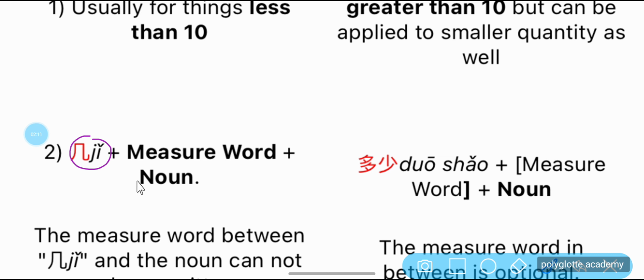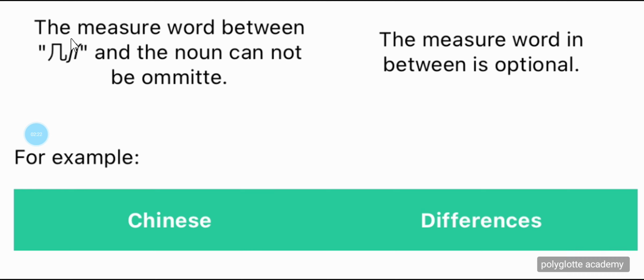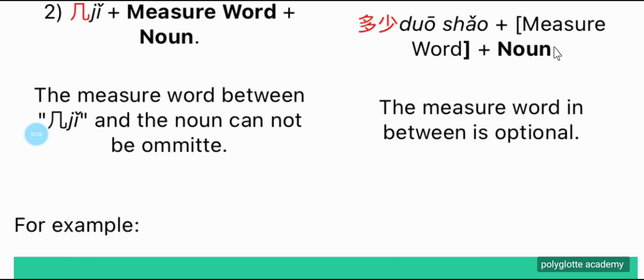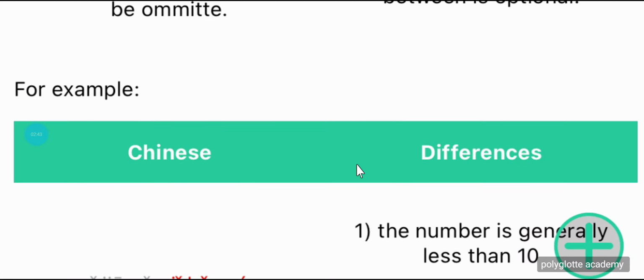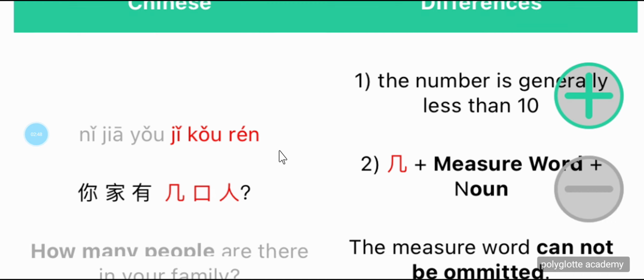几 plus measure word plus noun, but with 多少 plus measure word plus noun. The measure word between 几 and the noun cannot be omitted. The measure word in between 多少 and the noun is optional. You can decide to put it and you can decide not to put it. So 好，继续。Now, let's take an example to fully understand the concept.